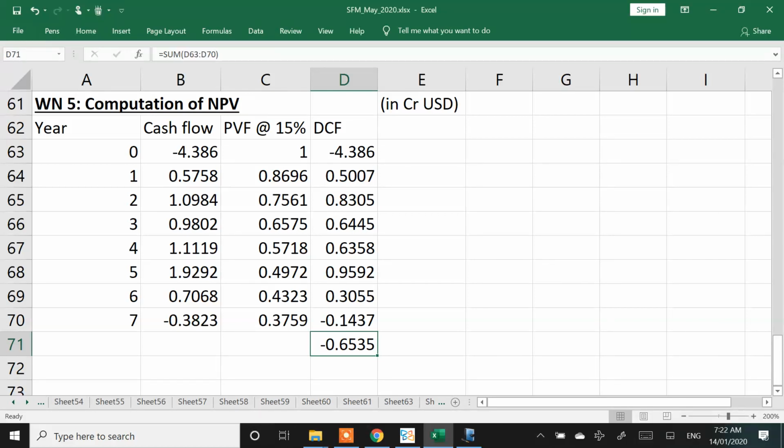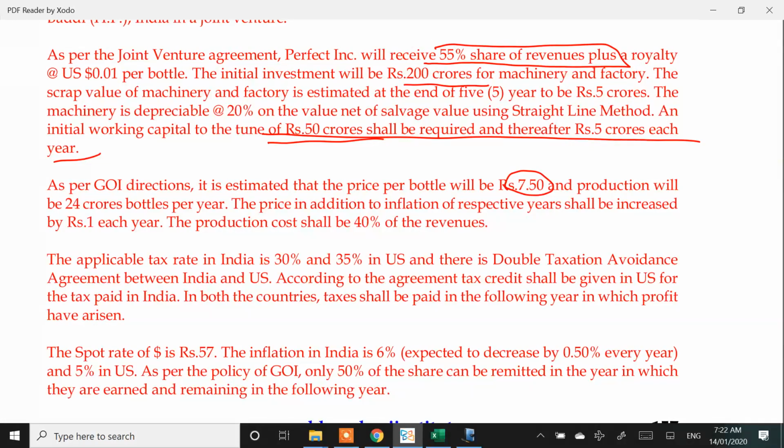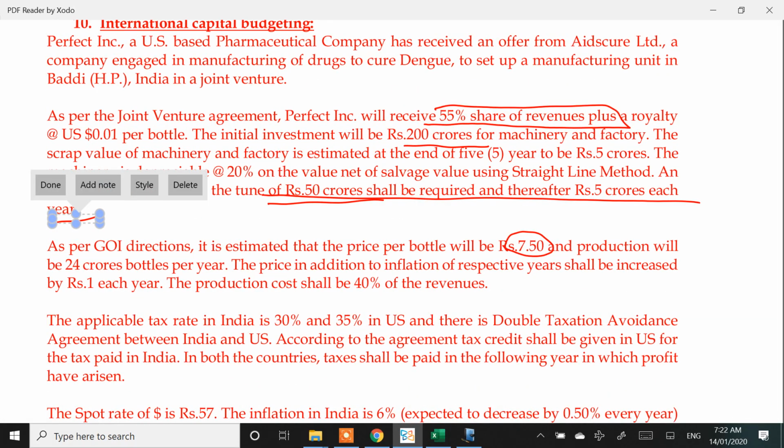Now listen, I don't want you to spend time in noting it down. Listen for some time. Let me just summarize what we had done. We had started with the calculation. My initial outflow is 2 parts. There's a capital expenditure and there is a working capital. On capital expenditure we spent 200 crores, working capital we had spent 5 crores. So any project which I do can have 2 kinds of outflow. One is a capital expenditure and second is working capital.